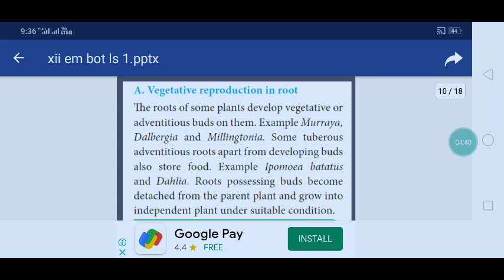So, vegetative reproduction in roots. Some of the plants develop adventitious buds on their roots, for example Murraya, Dalbergia, Millingtonia. Some tuberous adventitious roots, apart from developing buds, also store food material, for example Ipomoea, Asparagus and Dahlia. Roots possessing buds become detached from the parent plant and grow into independent plants under suitable conditions.